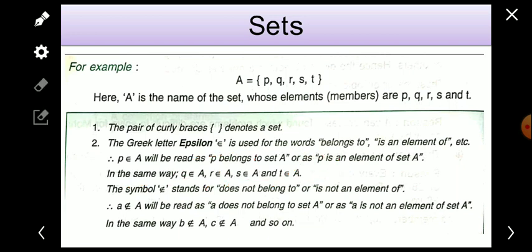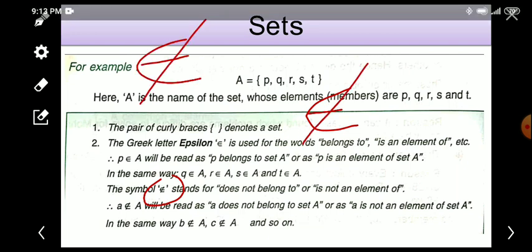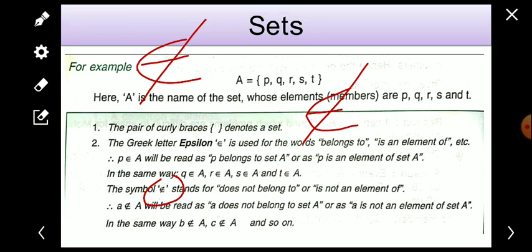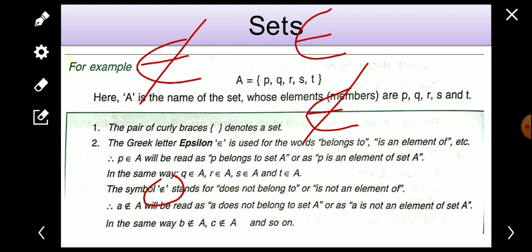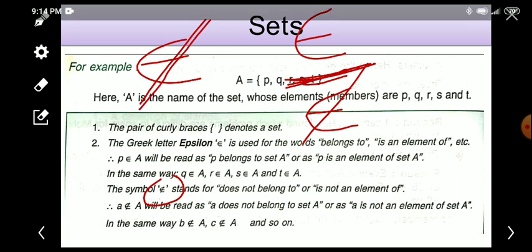Now the symbol epsilon, when it is crossed like this, stands for "does not belong to". The meaning of this symbol is "belongs to". If you cross it like this, then its meaning is "does not belong to".